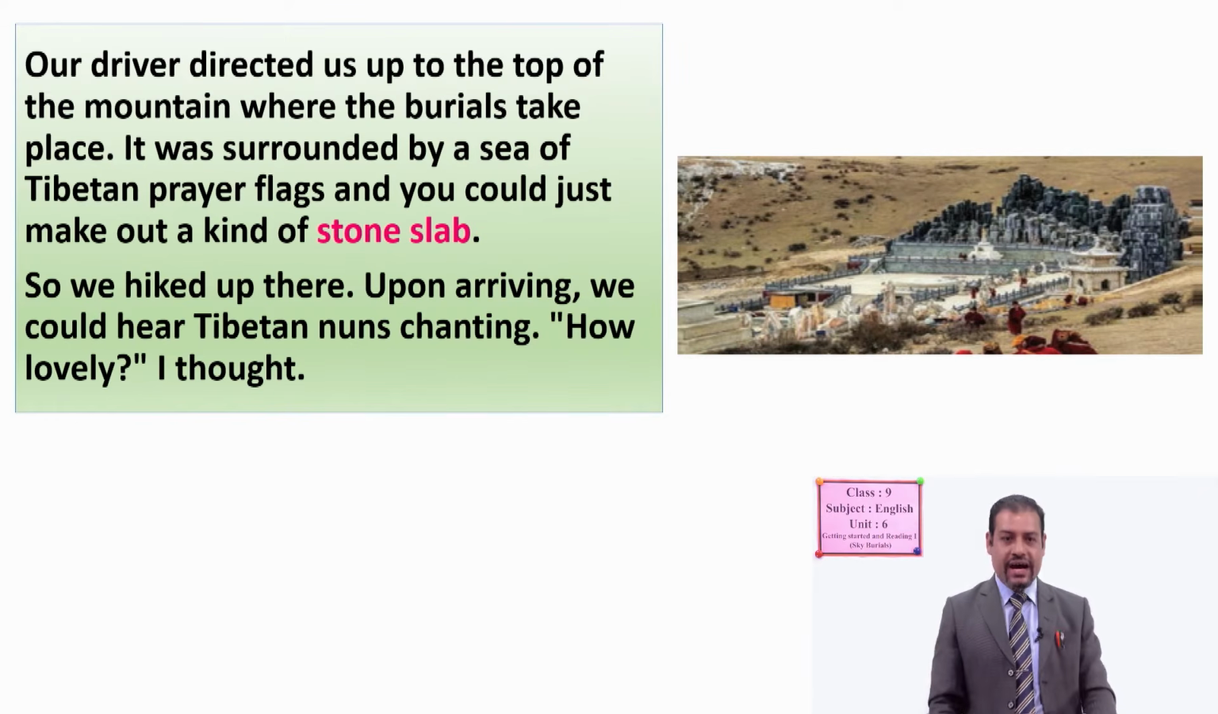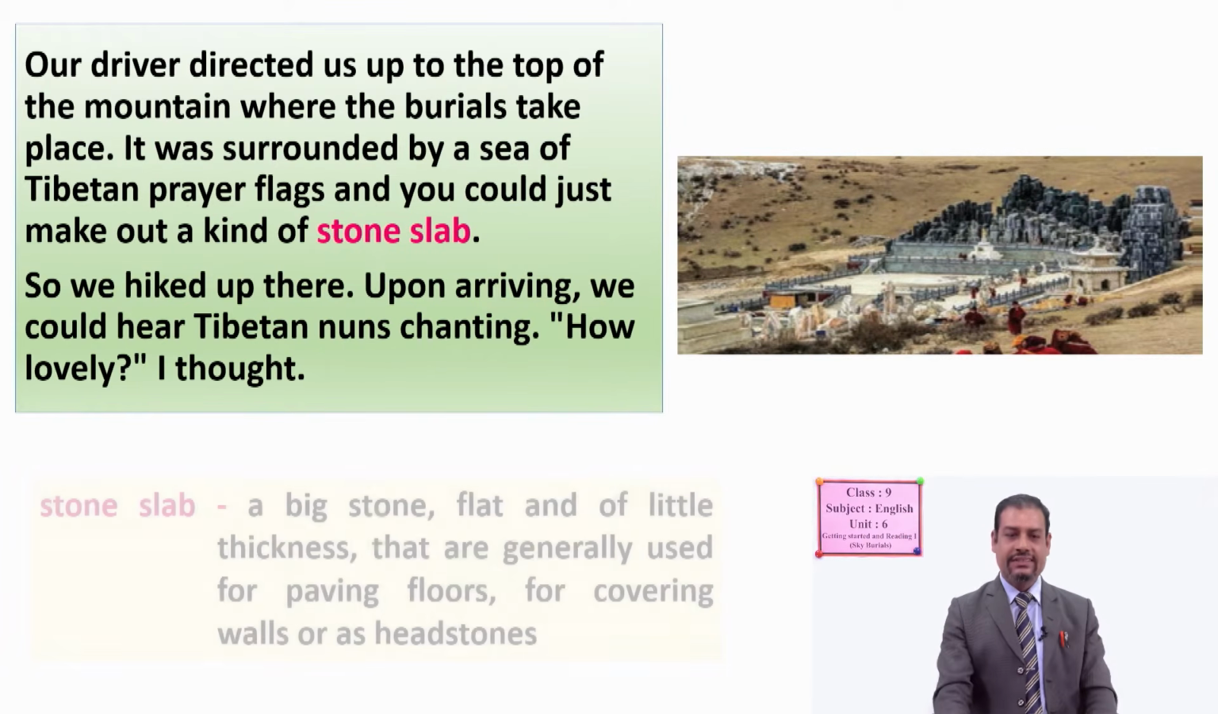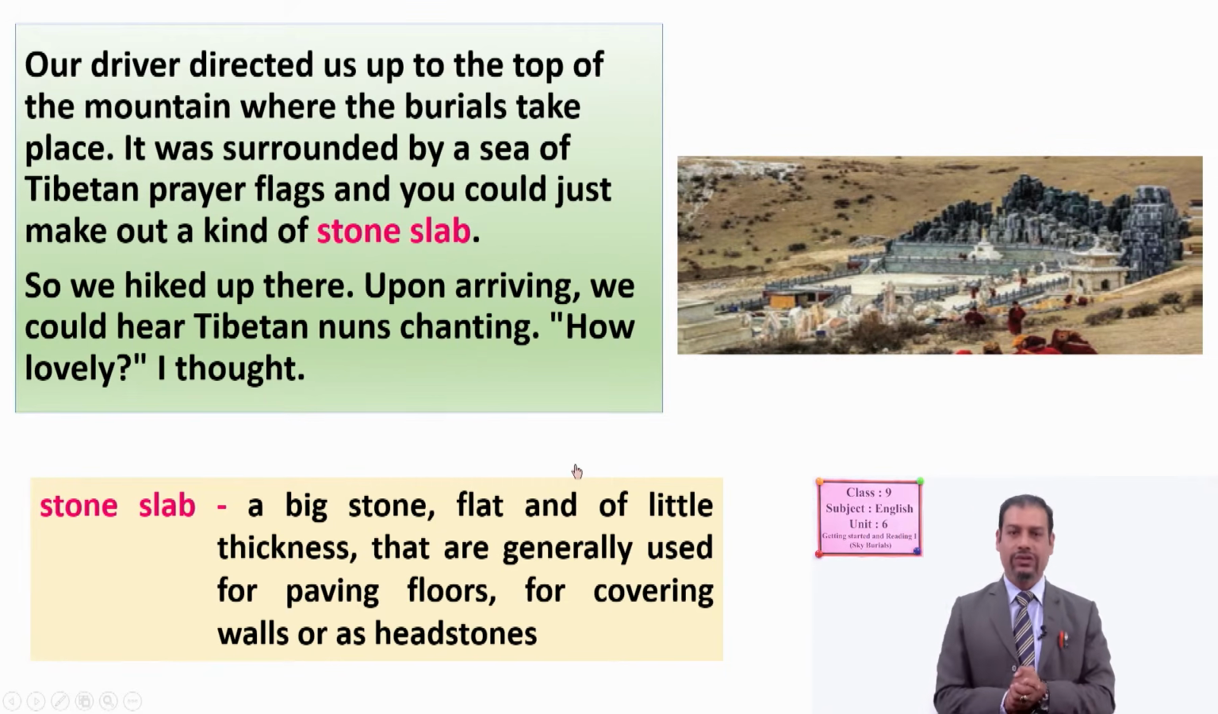Very good. Now here we have again a new unfamiliar term for you, stone slab. So what does it mean? I have shown you here also in the picture. So have you written down its meaning? All right, you can see with me. Stone slab means a big stone, flat and of little thickness, that is generally used for paving floors, for covering walls, or as headstones, okay. You can see here. Have you got the idea? Good job.